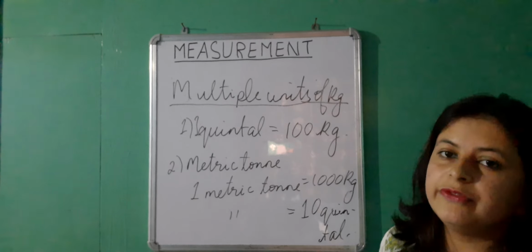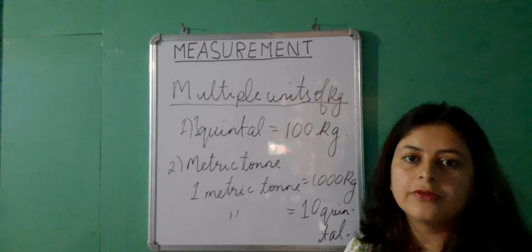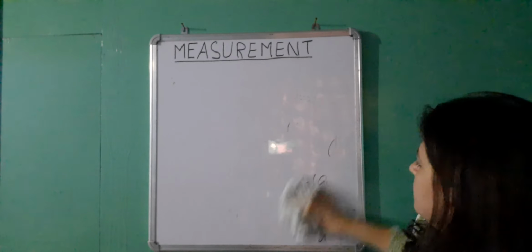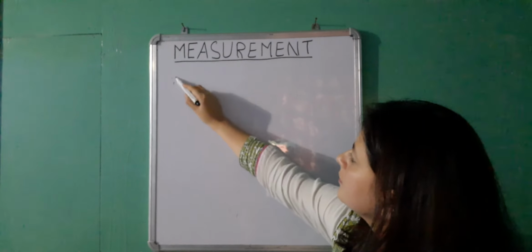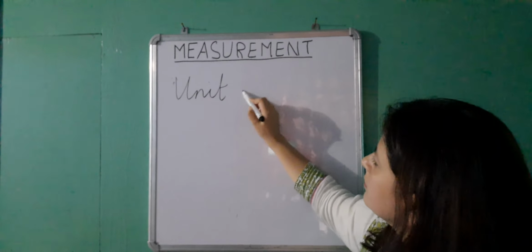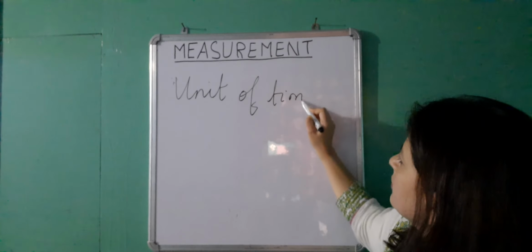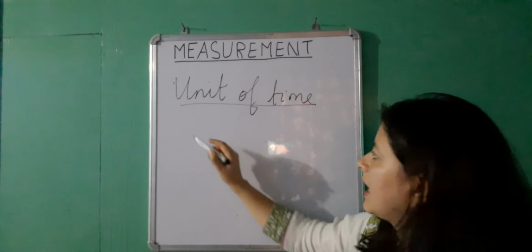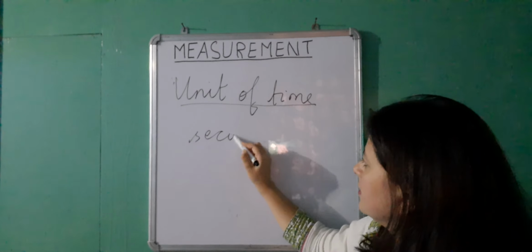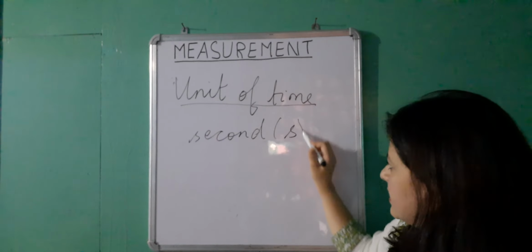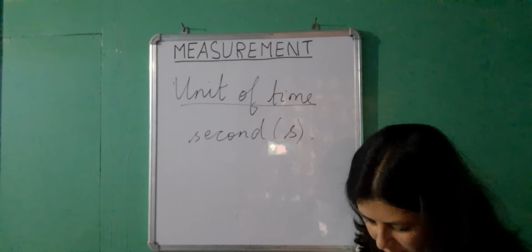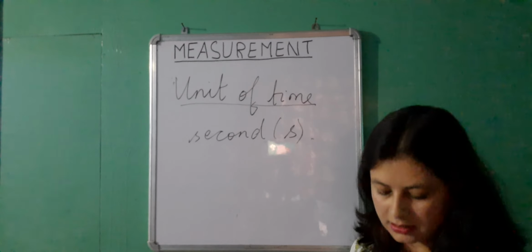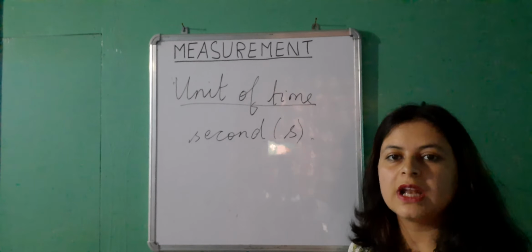Now we will next learn the unit of time. In the SI system or any other system, the unit of time happens to be second, the short form for which is S. Now 1 second, we define it in terms of a mean solar day.